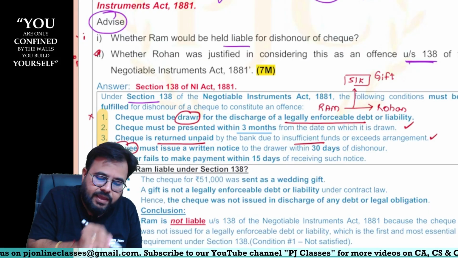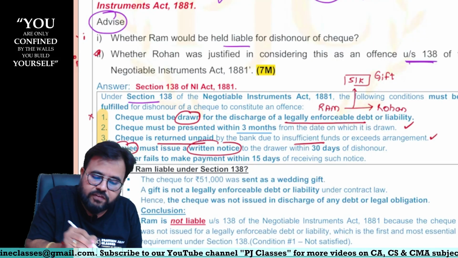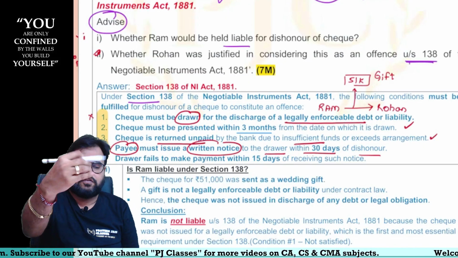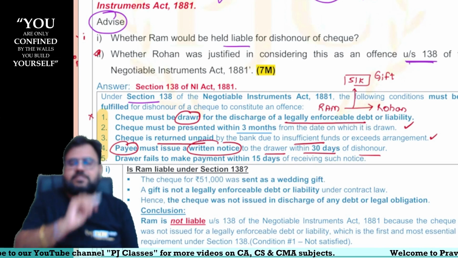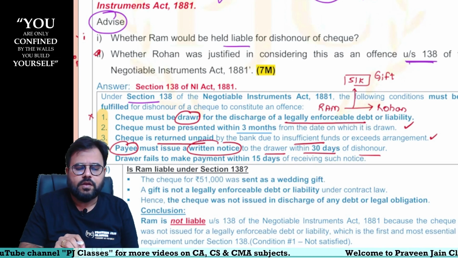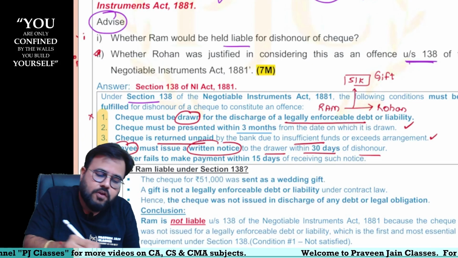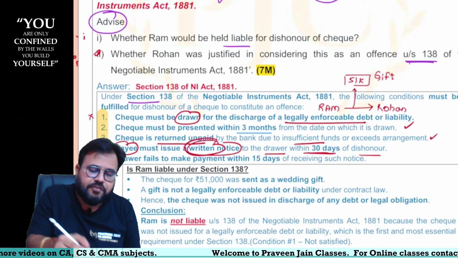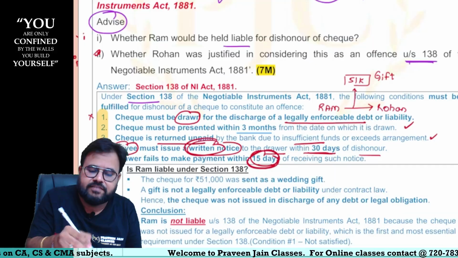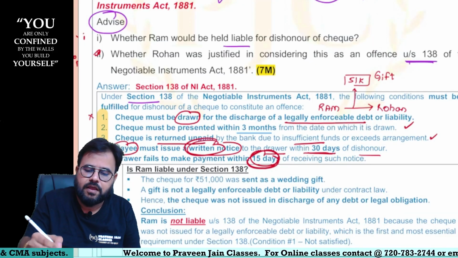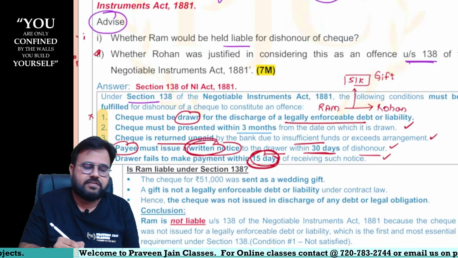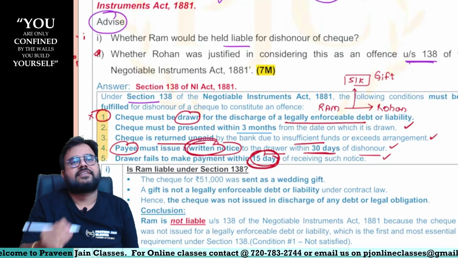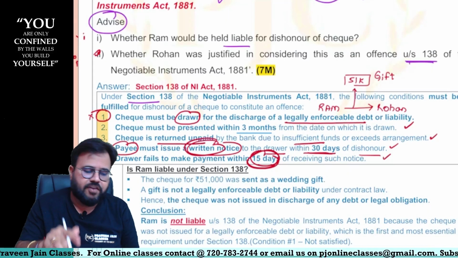Then payee must give a written notice to drawer within 30 days of the dishonor, sir. That means you have to give this notice that Ram, check is returned, I am asking you to make the payment, sir. So this written notice you have to send within 30 days of dishonor, and within 15 days Ram has to make the payment, sir. Assuming that these all conditions are fulfilled, sir, only first condition is not fulfilled, sir. Still, can I say remedy under section 138 is not available, sir.